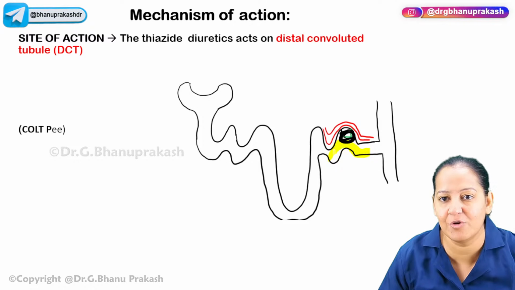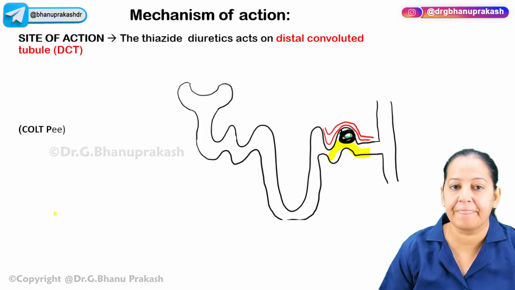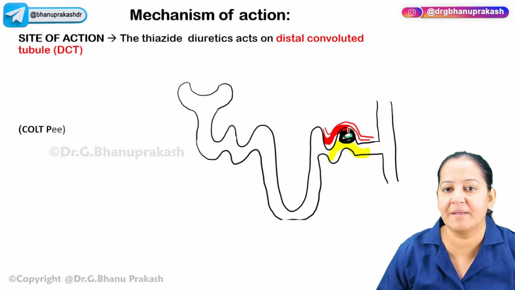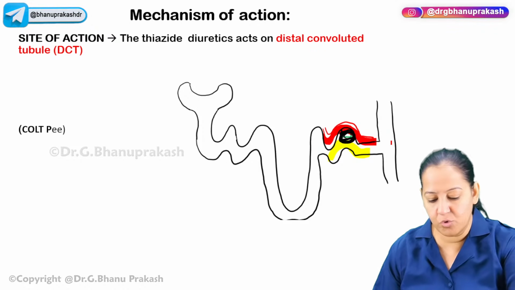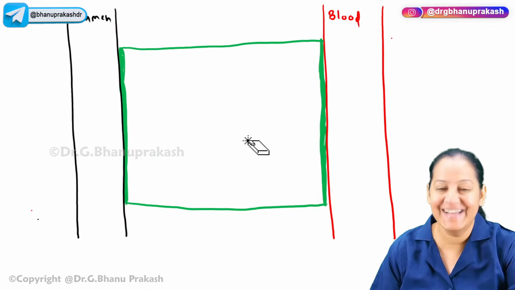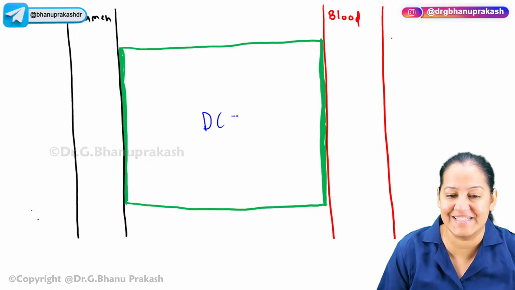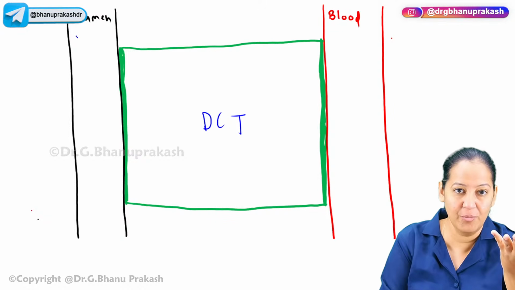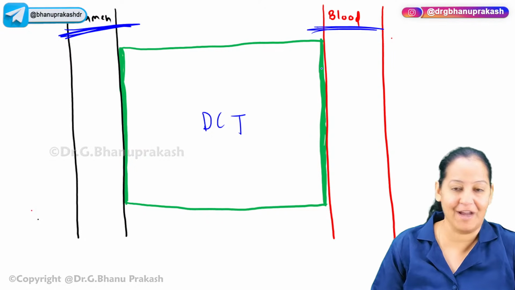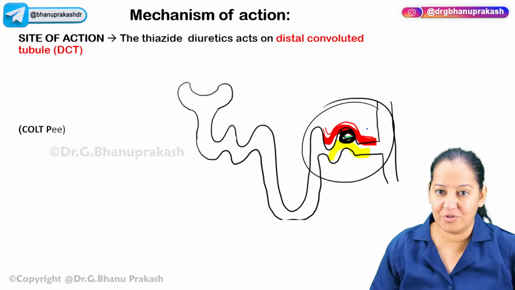On one side, there is lumen, and on the other side of this cell is the blood capillary. Okay, so let me zoom this portion on the next page. On the next page, you can see this is a cell, this time of the DCT. On one side there is lumen containing the urine. On the other side there is a blood capillary containing the blood. I hope you got it. So please understand we are talking about this portion.